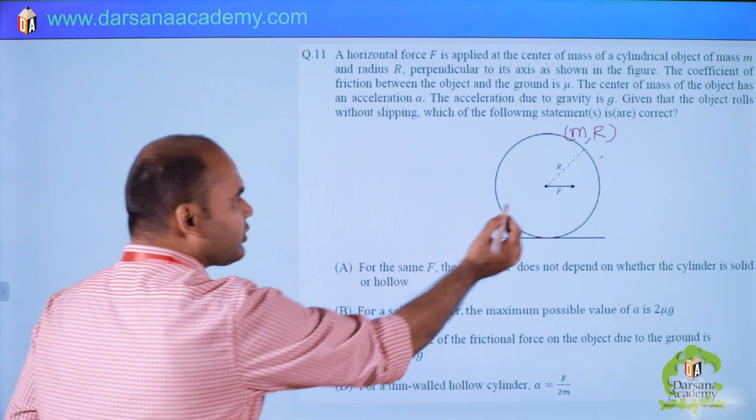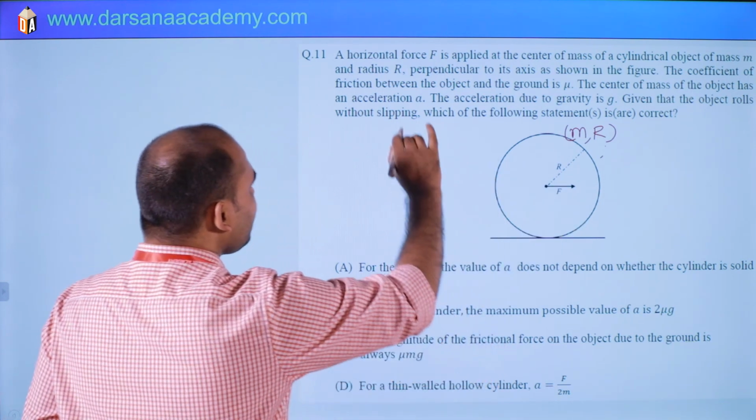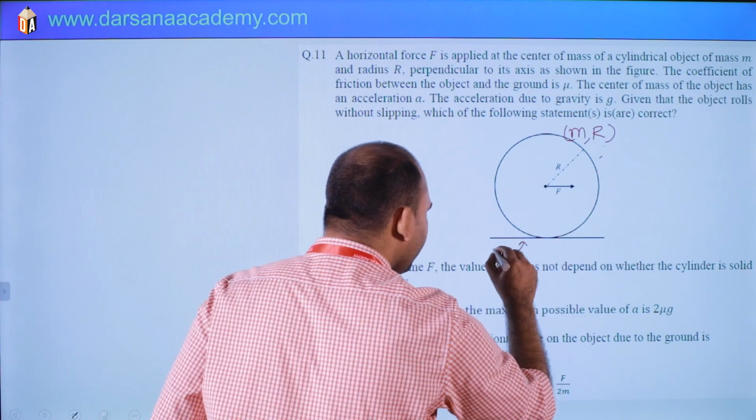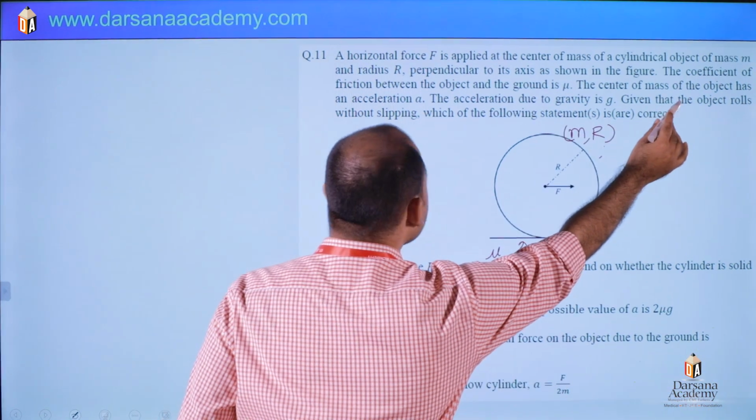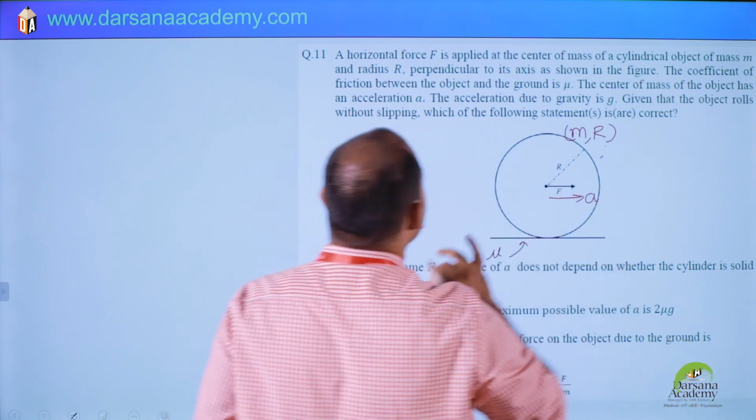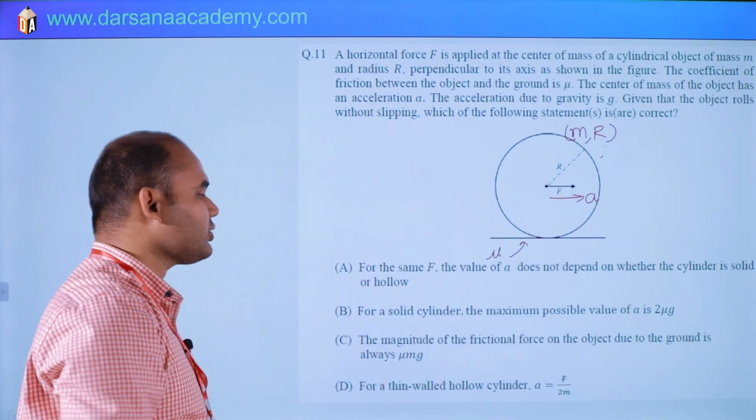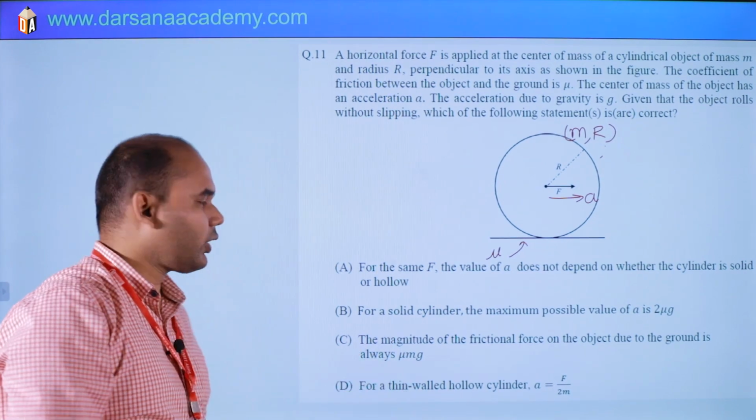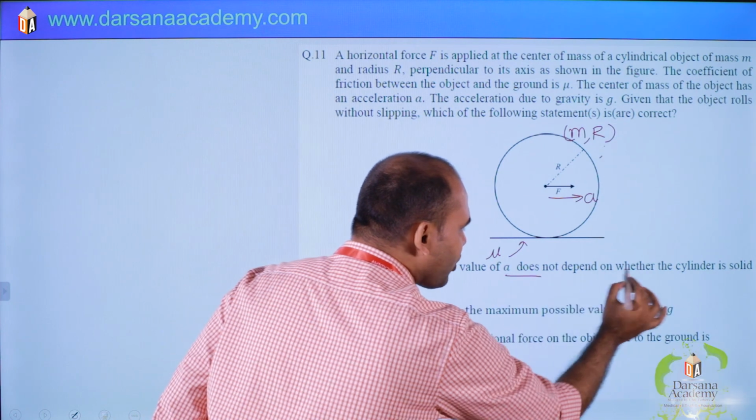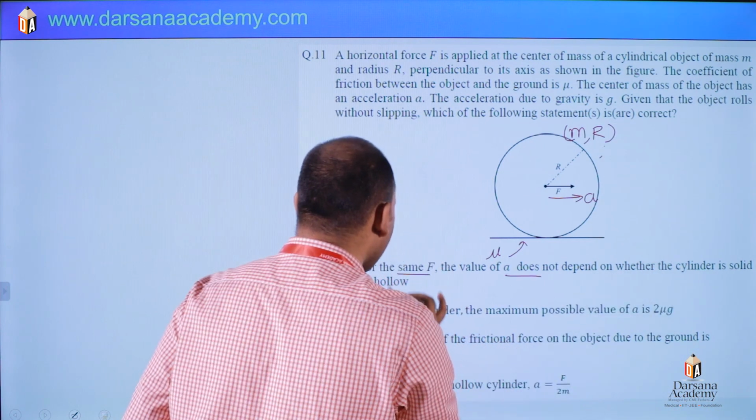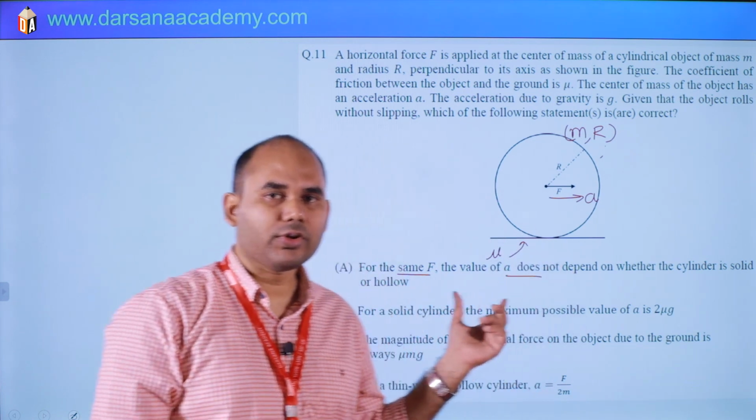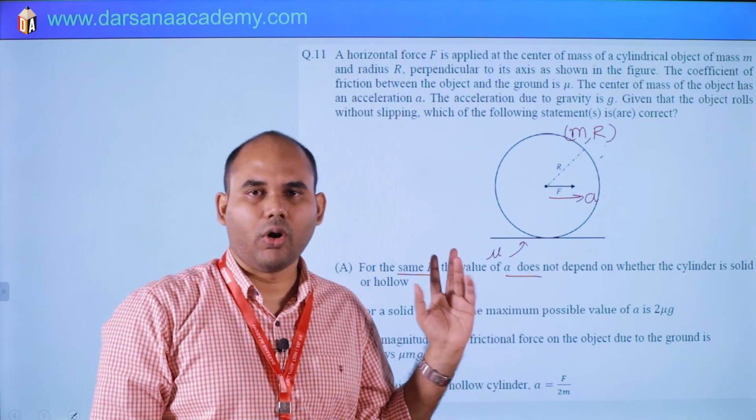Okay, and F force is applied at the center. Coefficient of friction is here mu between this cylinder and this horizontal surface. Then next is what? Center of mass of object. Acceleration of center of mass is given a, and acceleration due to gravity is g. Then we have to verify options. Okay, first option is for the same F, the value of A does not depend on whether the cylinder is solid or hollow. So let us check. They are telling that A will be fixed for the value of F whether it is solid or hollow.